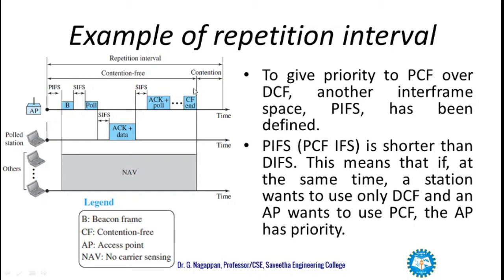After that, there comes the contention period where the other stations, after the NAV is over, can sense for the carrier being free. The beacon frame denotes the starting of any transmission.